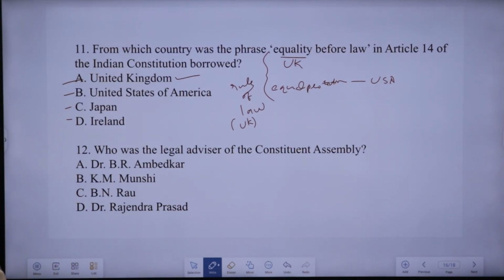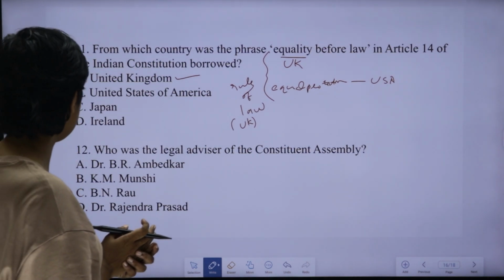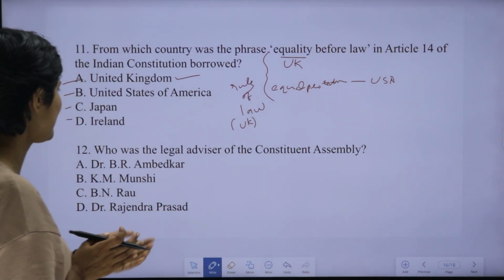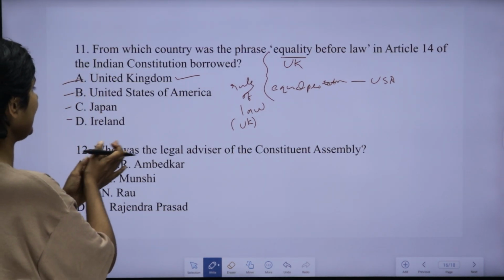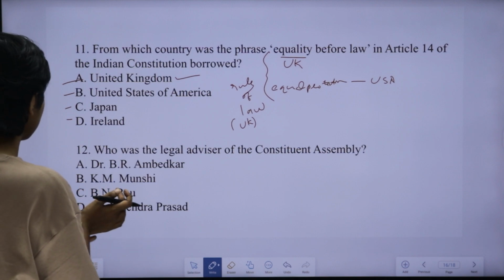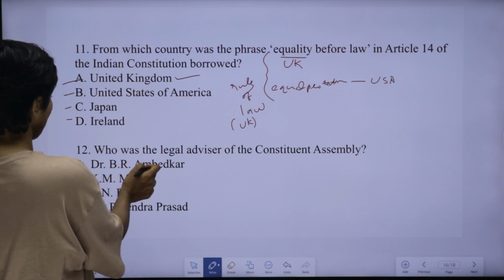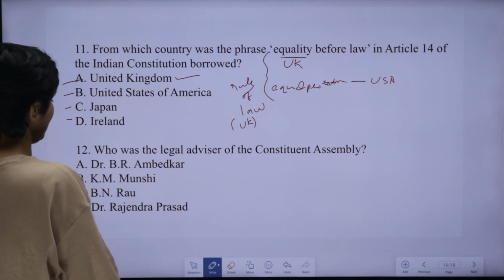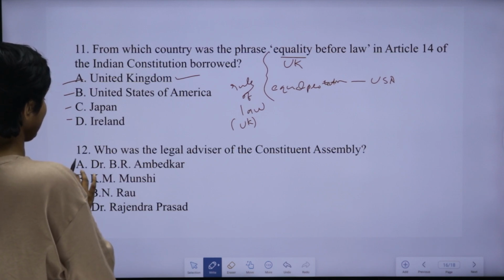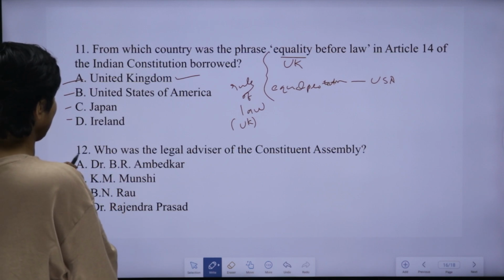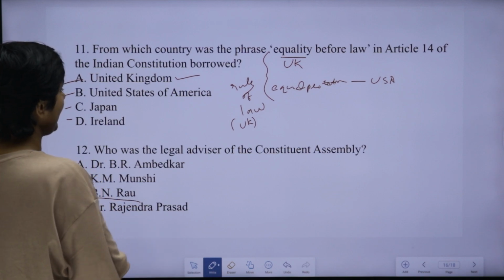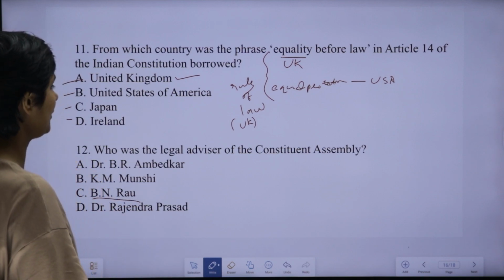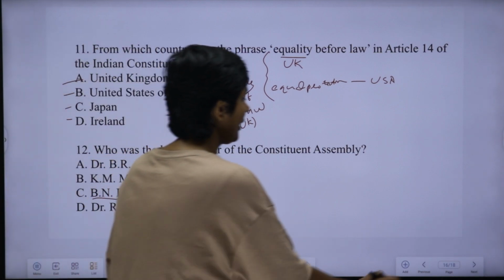The 12th question is, who was the legal advisor of the Constituent Assembly? That's a very direct question. Is it Dr. B.R. Ambedkar, K. Munshi, B.N. Rao or Dr. Rajendra Prasad? The answer is exactly given in the paragraph, that is B.N. Rao. B.N. Rao was the legal advisor of the Constituent Assembly.